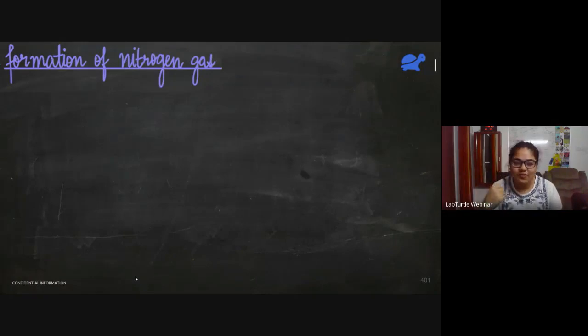Okay, it's 2, 5, but I need the structure of the final nitrogen gas. What will it look like? You are just telling me the electronic configuration. I need the structure. Like oxygen, double bond oxygen was there, no? Or chlorine, single bond chlorine was there. What will it be in the case of nitrogen gas?